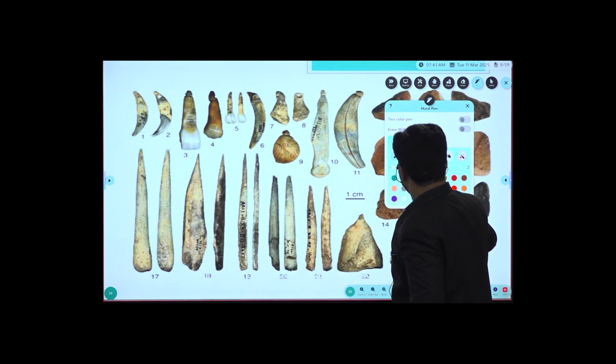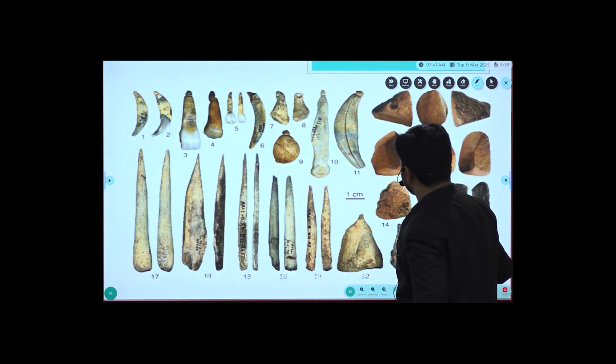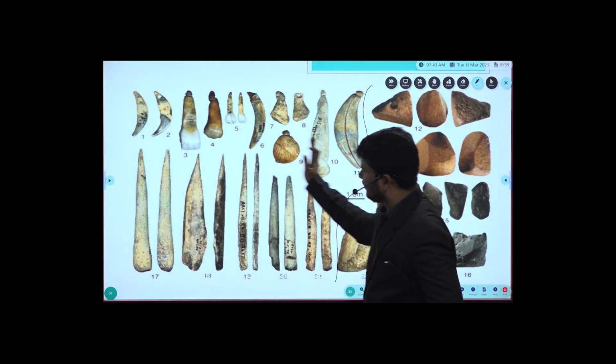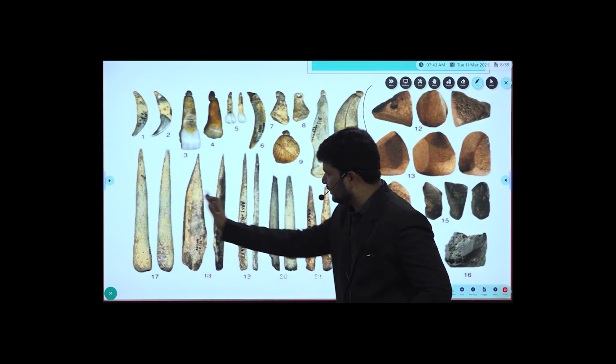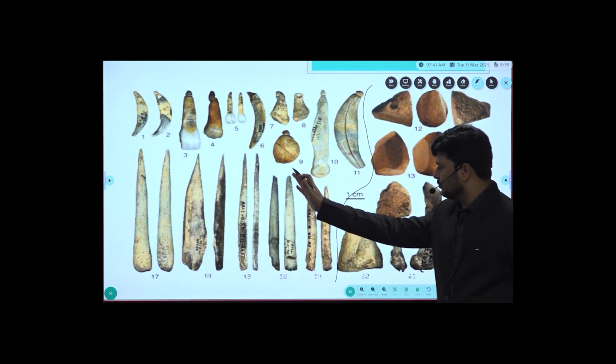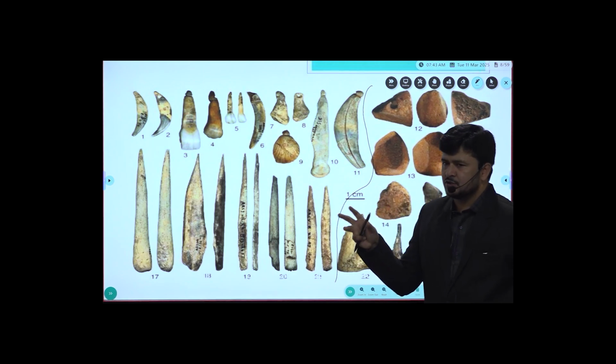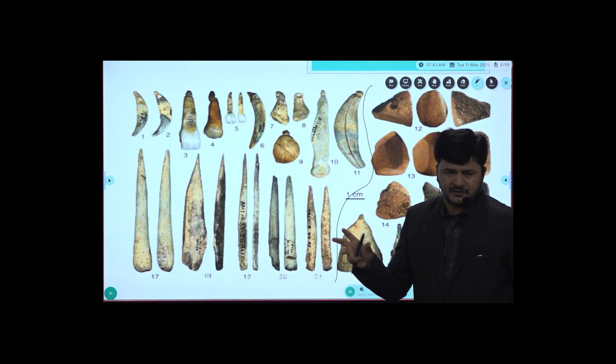Look at the board. These are the tools of Paleolithic cultures. And these are the bone tools. These are the stone tools. As we referred to earlier, the tools of Paleolithic cultures are very primitive in nature, very rude in nature.